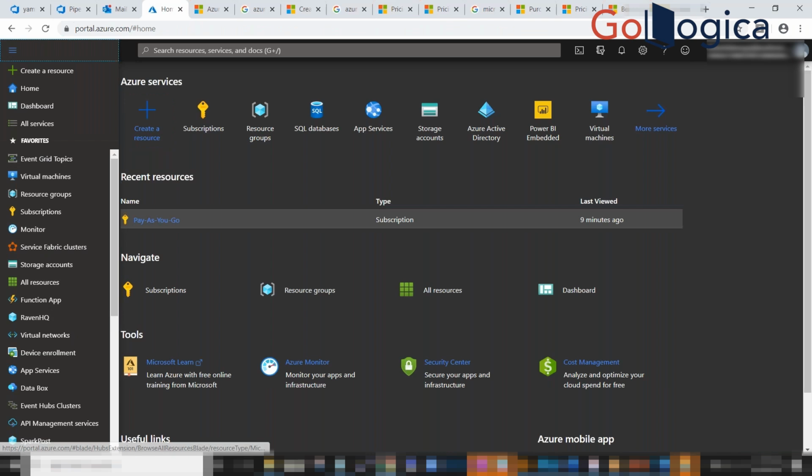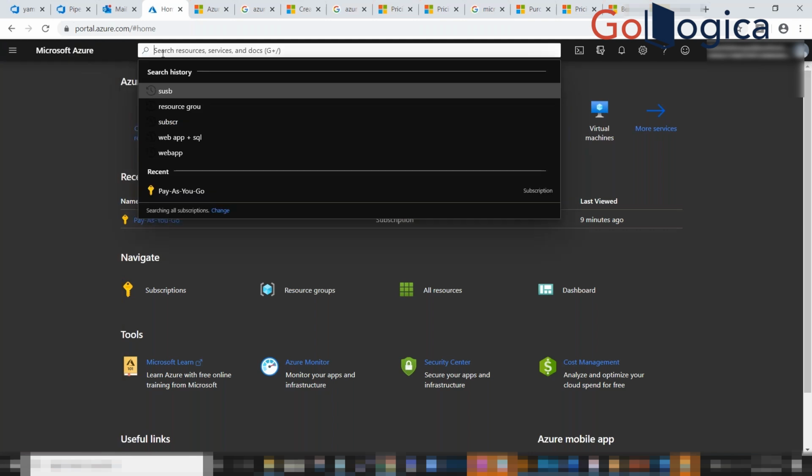But while creating any resource, the basic thing is you have to create a resource group. If you're getting a requirement to create a web app or any other resource, the basic thing is you have to create a resource group. That is the important thing. So what do you mean by resource group? It's a collection of your resources.